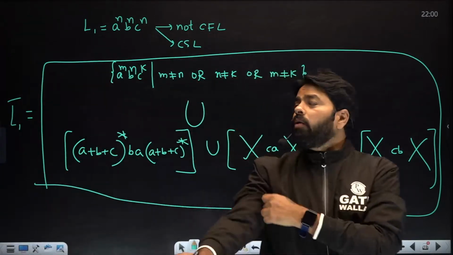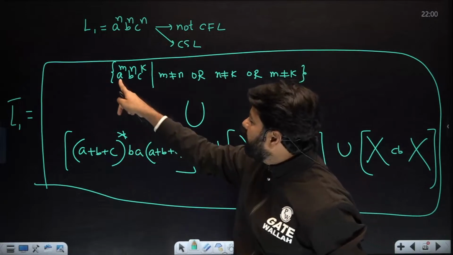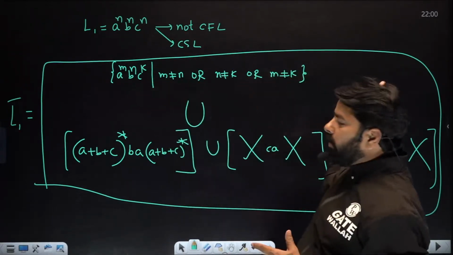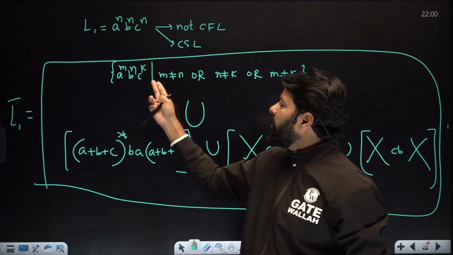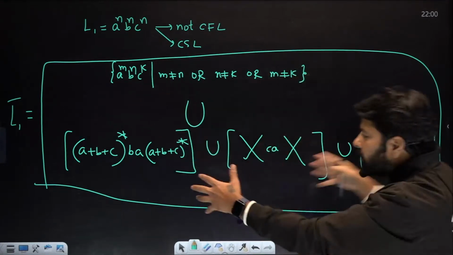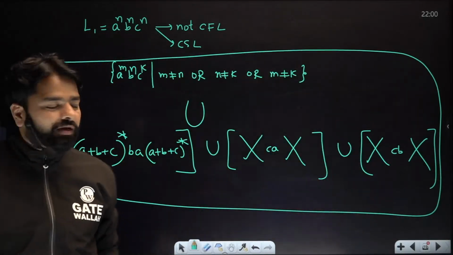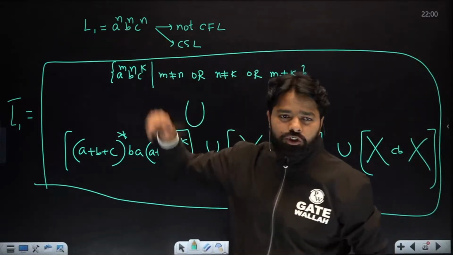Similarly, why can't you write a power n, b power n, c power n, d power n? Then you write here a power, b power, c power, d power, and any of these two might be not equal, and here might come BA or CA, CB, even DA, DB, DC, all the unions you take here, and that's definitely going to be a CFL. So similarly, you can form it for the other four symbols too.